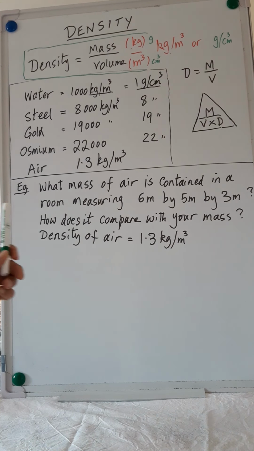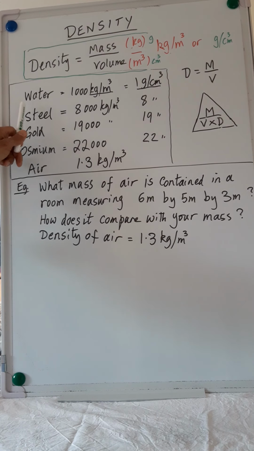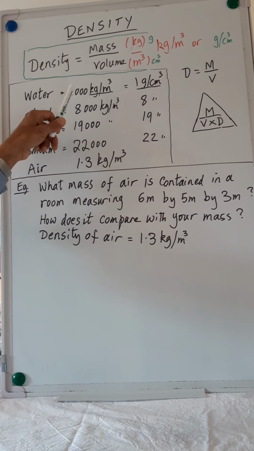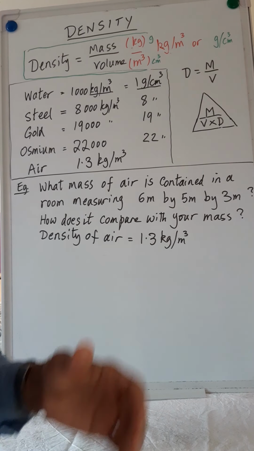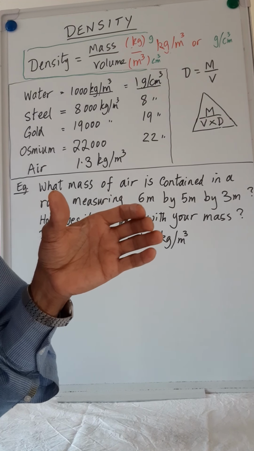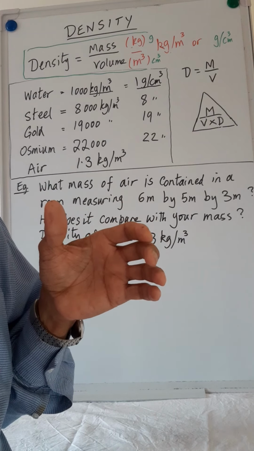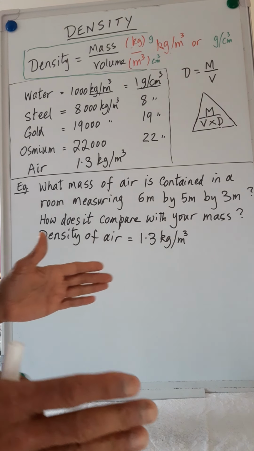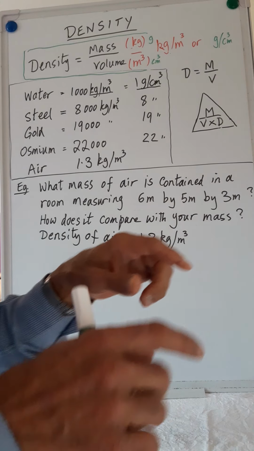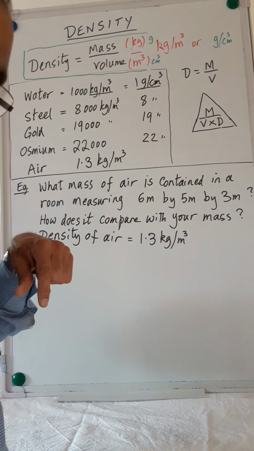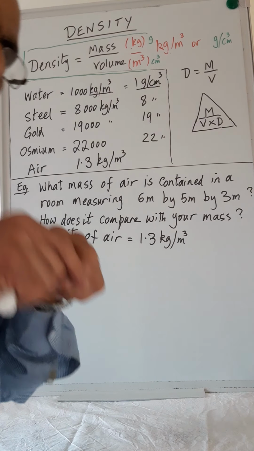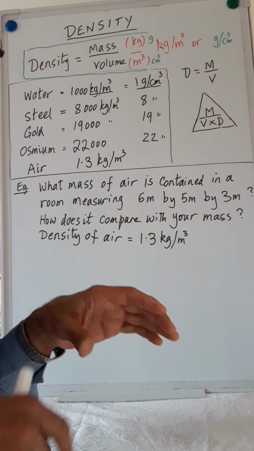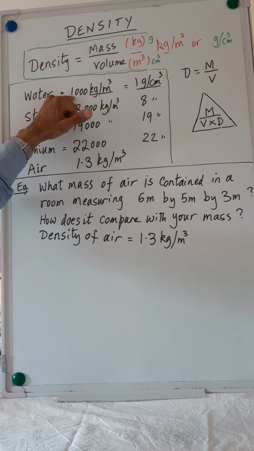Now, looking at certain substances, if you take water, it has a density of 1000 kilograms per cubic meter. What does that mean? If we take 1 cubic meter of water, it will weigh 1000 kilograms. Just to give you an idea, if you take a tank which is 1 meter long, 1 meter wide, 1 meter high, and it is full of water, it will weigh 1000 kilograms.